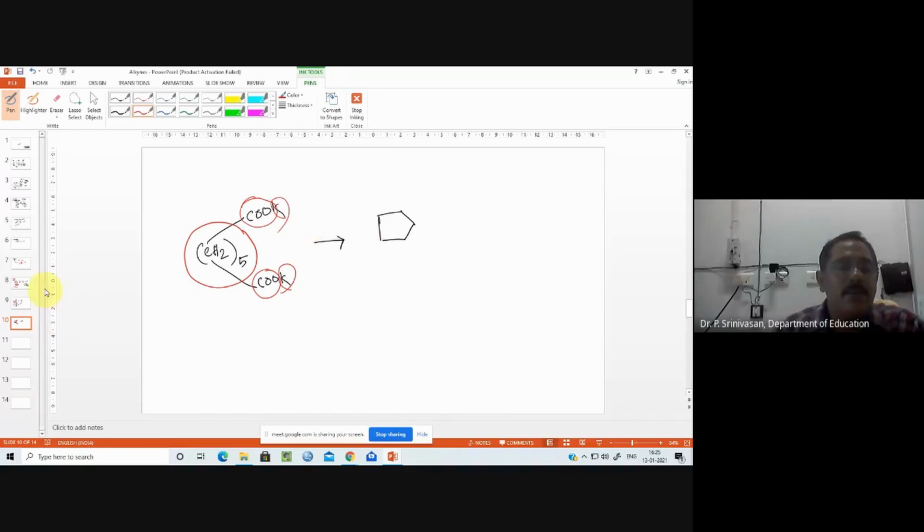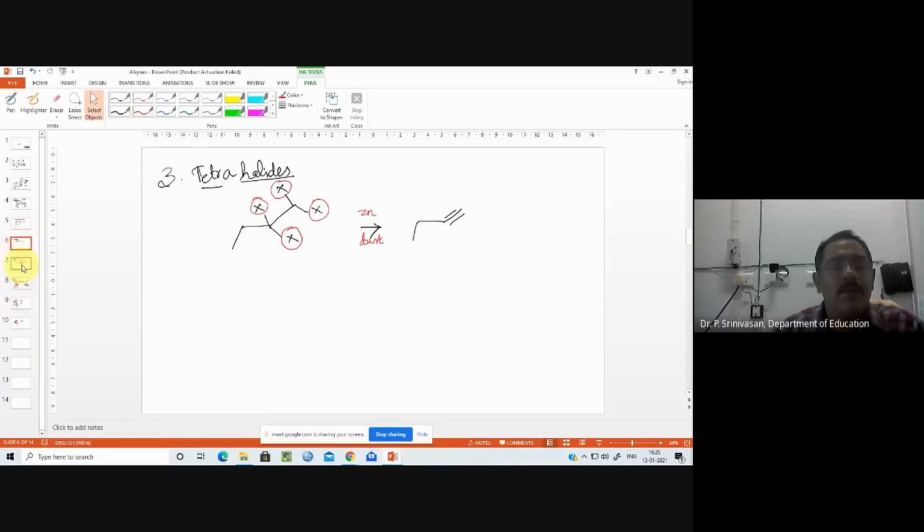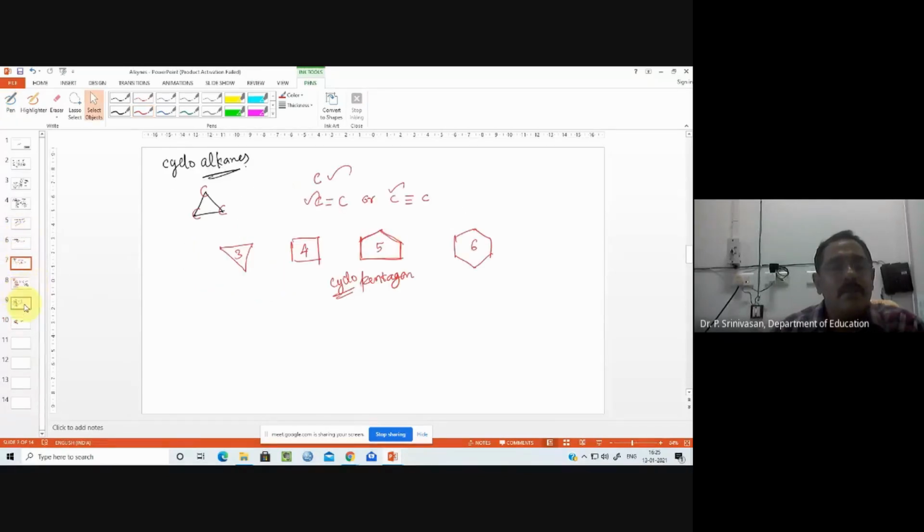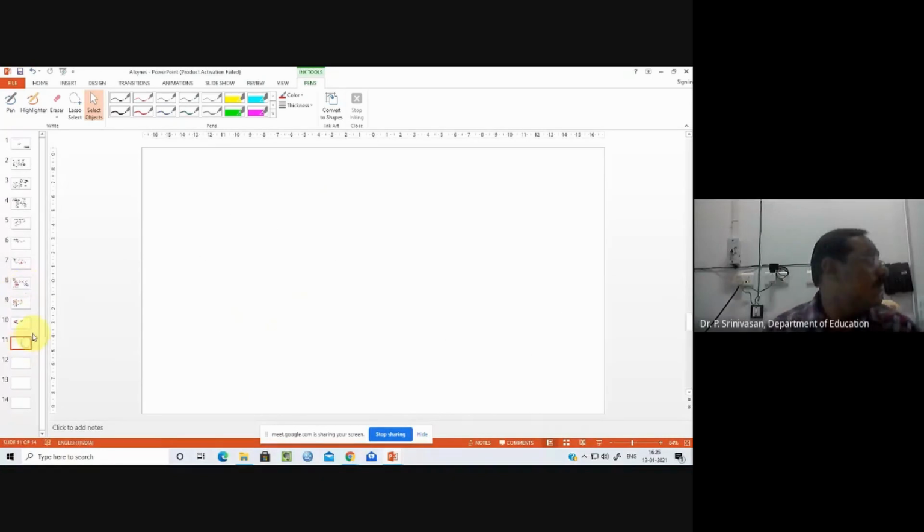So this is the first preparation of cycloalkanes. The first one is from salts of dicarboxylic acids. Now I am moving to the second one.